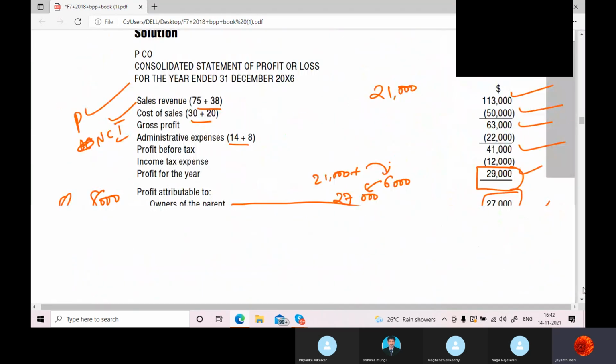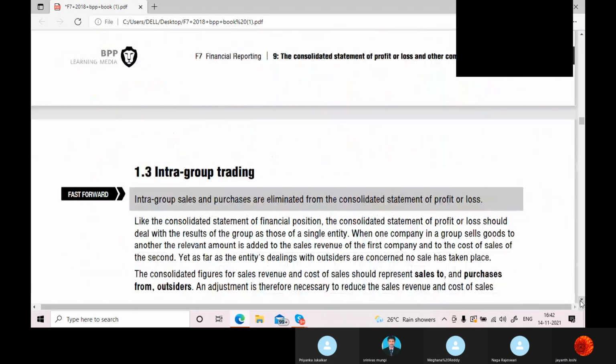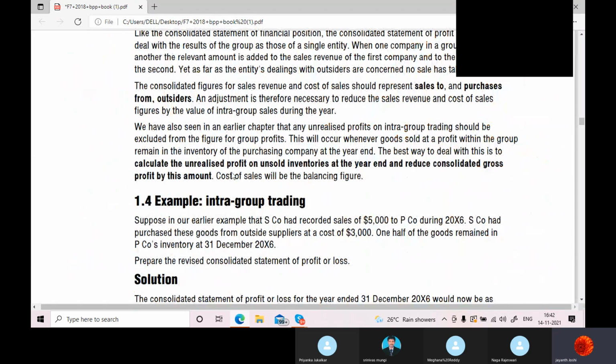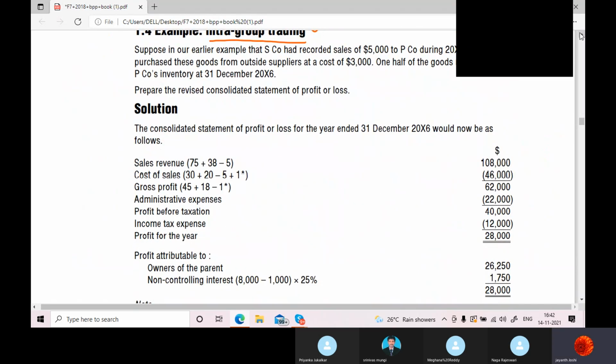Let's go for the next question. Now we are coming into the topic of intra-group trading. What do you mean by intra-group trading? This is the trading which is happening between the parent and the subsidiary, correct? So all of you just read this question.